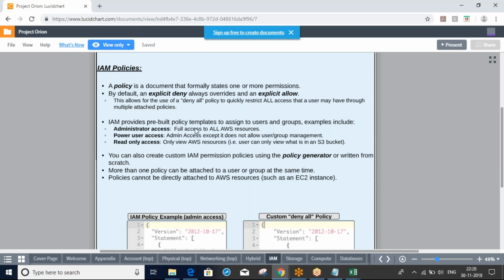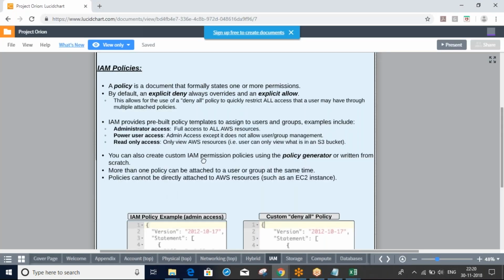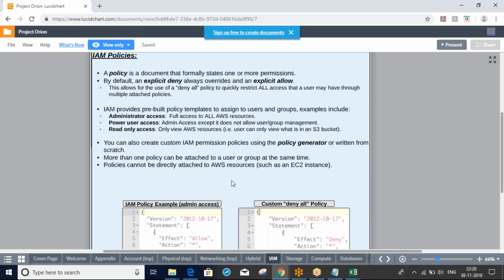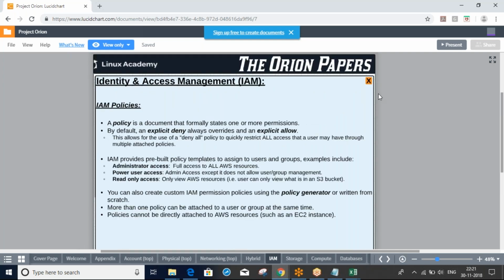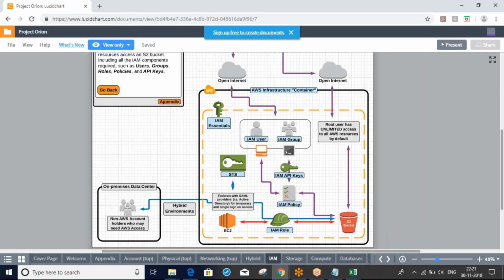IAM provides pre-built policy templates to assign. By default we get the predefined policies, for example admin, root, read only. These things we just saw now, right? So these policies are very important. Any questions? Narendra, Sandeep, any questions as of now? No.